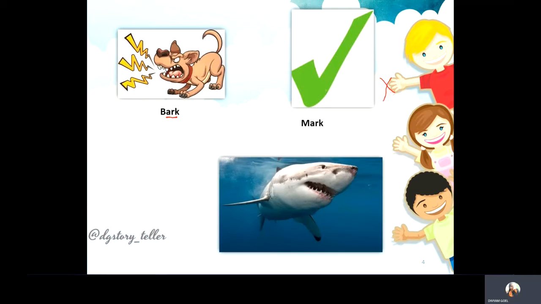This is a picture of a shark. Okay, a shark is a water animal. Alright, it is also a mammal. It is very huge, very big, and lives in water, basically in oceans.